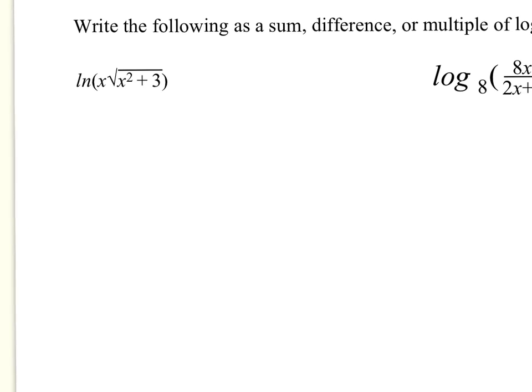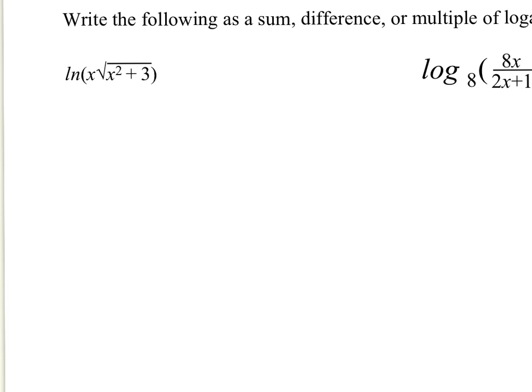Couple more examples. So we have ln. Now ln we've not talked about, but ln is a different type of logarithm. ln is what's called a natural logarithm. But if you ever see ln, it really means the same thing as log, just with a different base. So here I have x times the square root of x squared plus 3, so these are multiplied. I can break this down into two logs: ln x plus ln of the square root of x squared plus 3. So I was able to break that apart using our sum rule. If you ever have two things multiplied, like x times the square root of something, I can break those apart as a sum.